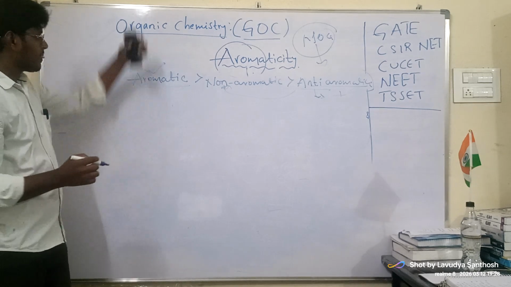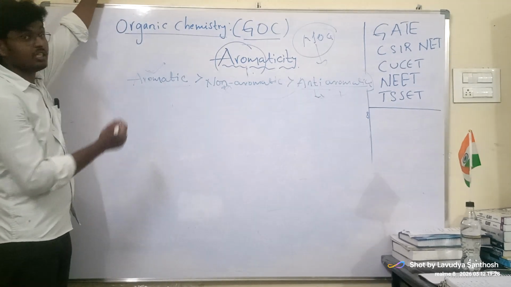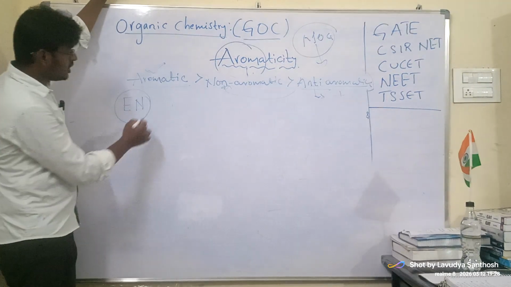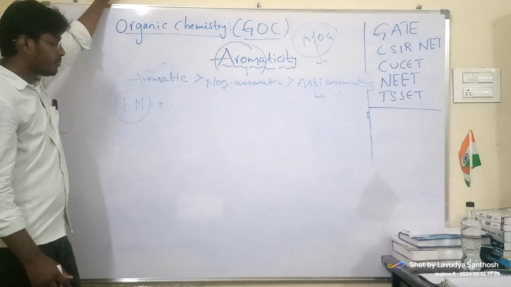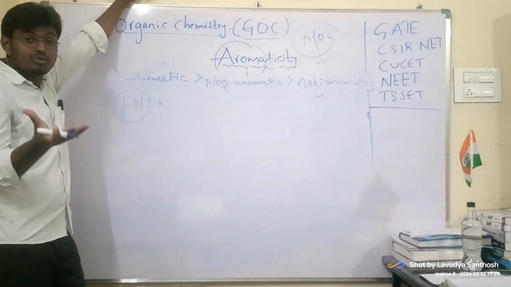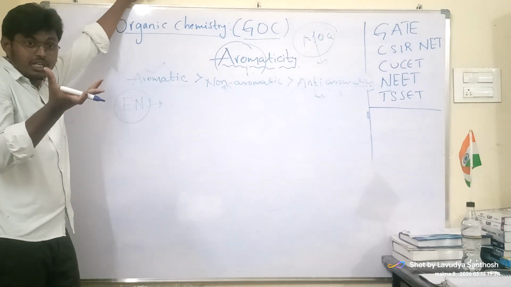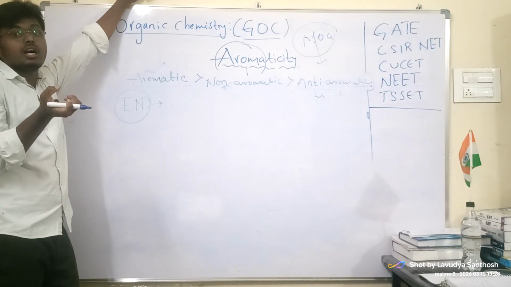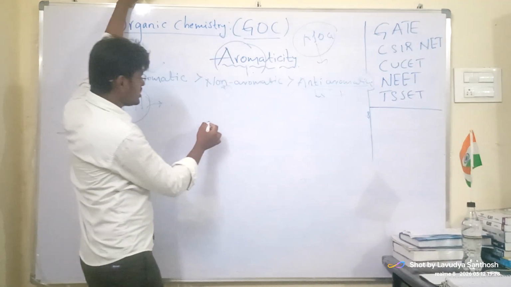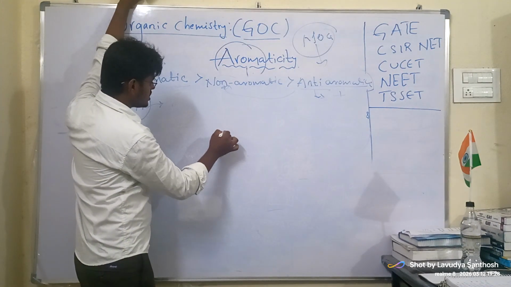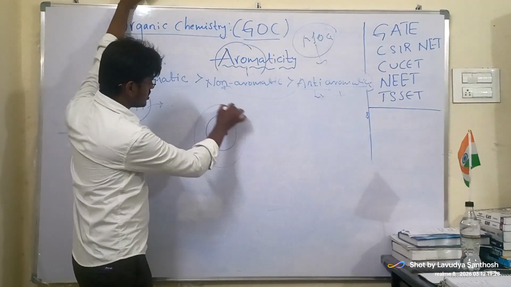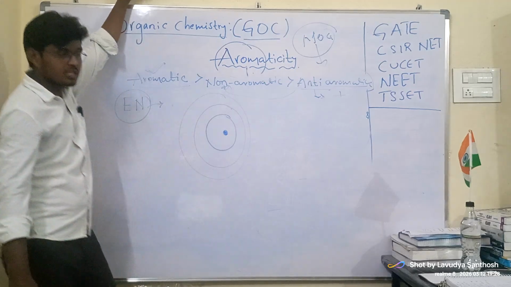Now we'll take an example using the concept of electronegativity. Electronegativity will impact the shape of the molecule. So what is electronegativity? It is the force in the nucleus that attracts towards it the electrons which are in its orbitals. For example, you see electronegativity. This is the nucleus. These are orbitals, or you can say shells, subshells.